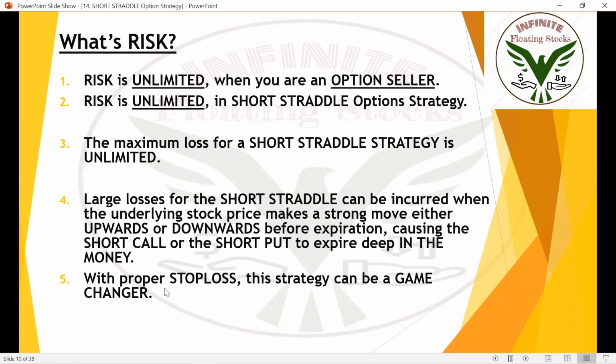Okay, this is very important. You should not forget the stop loss because this is an unlimited risk strategy. Put a proper stop loss and get the advantage of this strategy. This is the strategy loved by most people. By putting a proper and accurate stop loss, this will give amazing results. You can generate monthly income from the short strangle strategy and the short straddle strategy. This is very important and very easy to implement.